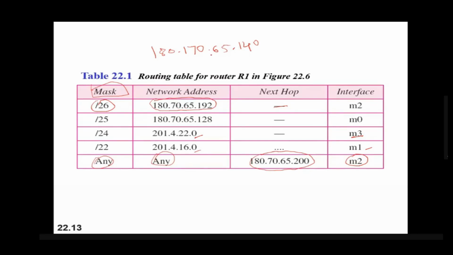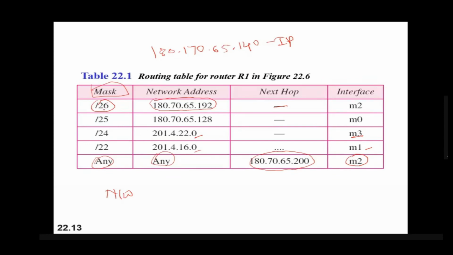So the IP address is this. So it will fall in one of these networks. So how to find the network address of this? So first, this is an IP address, some destination in some network. So you have to first find the network address of this. So for finding the network address, this IP will be ANDed with this mask first.